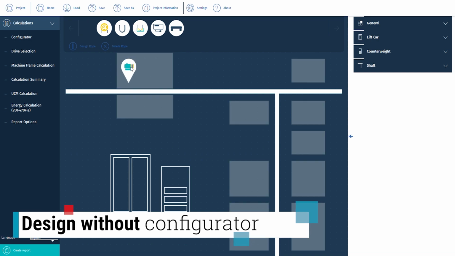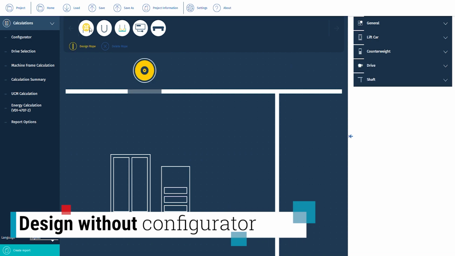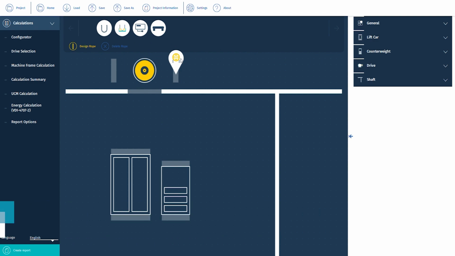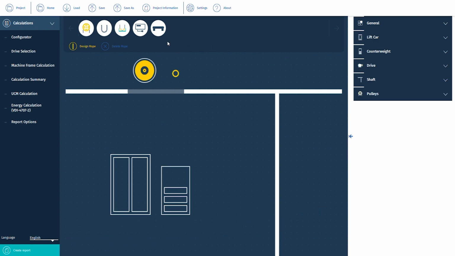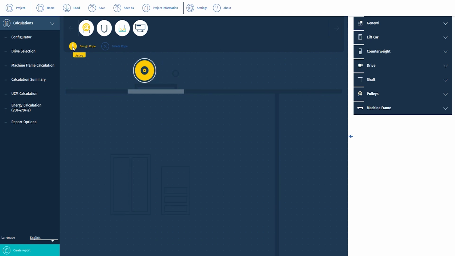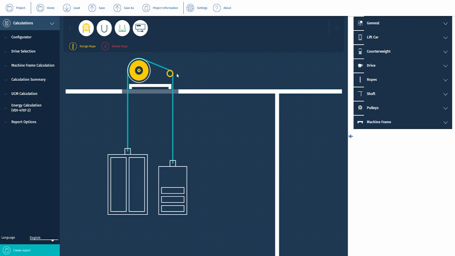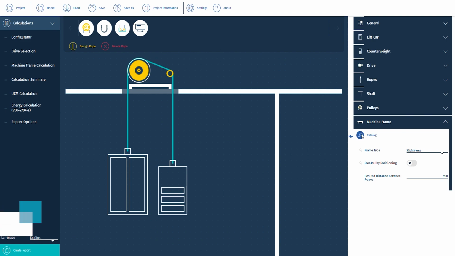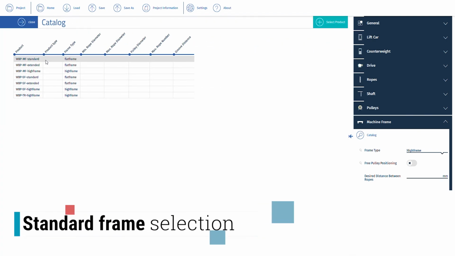Of course, it's still possible to design the installation itself, and here it's also possible to add the motor bedplate. You can do this equal to the other components by touching and positioning the icon. All available frame solutions are visible in the Katalog.